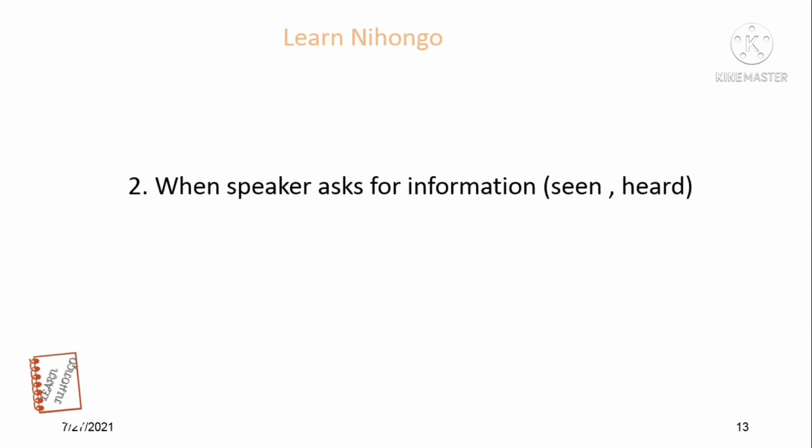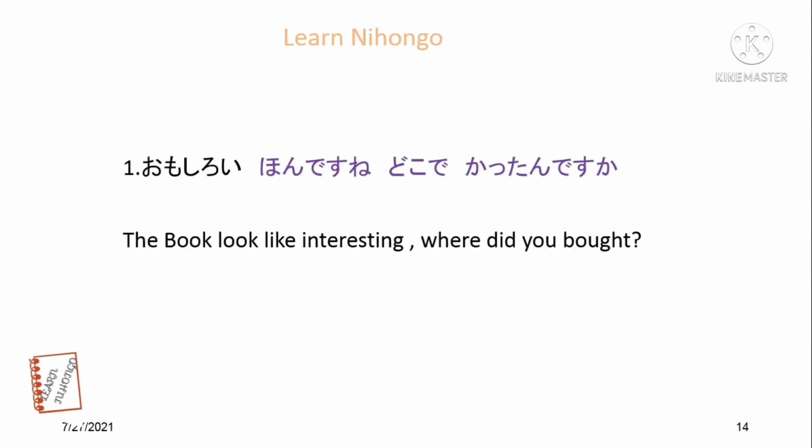Next one, when the speaker asks about information which he or she has seen or heard. Omoshiroi hon desu ne. Doko de katta n desu ka? Omoshiroi, interesting. Hon desu ne, book. Doko de, where? Katta n desu ka? The book looks interesting. Where did you buy it?